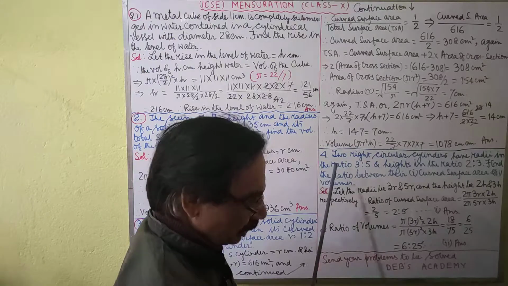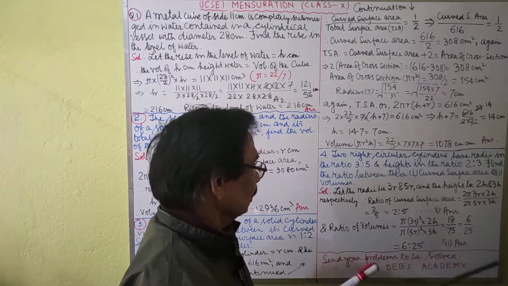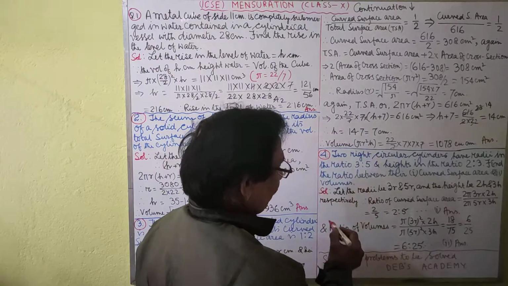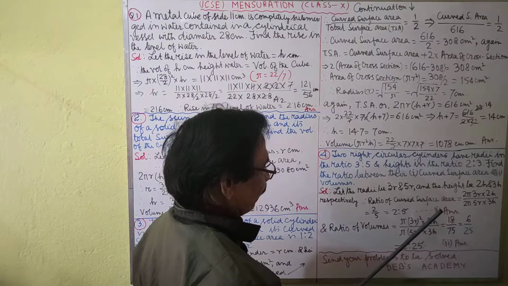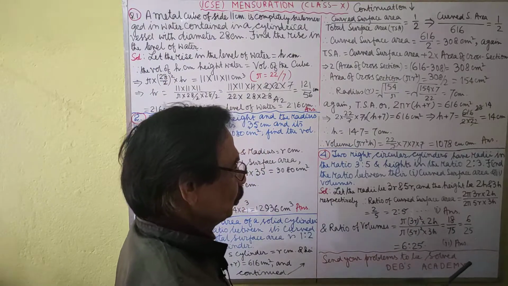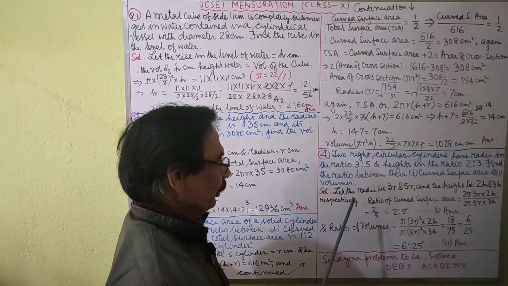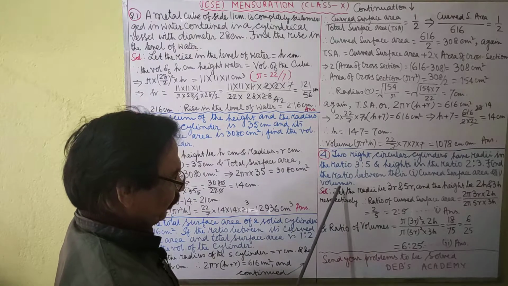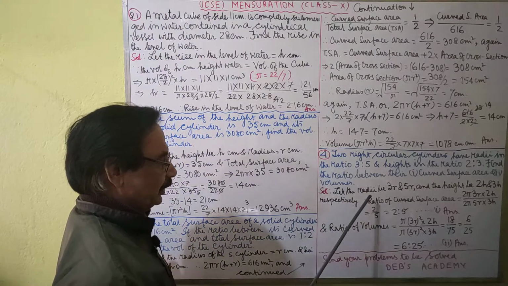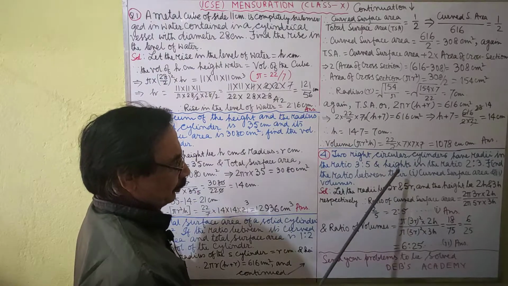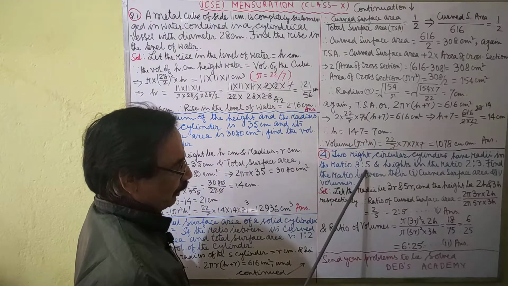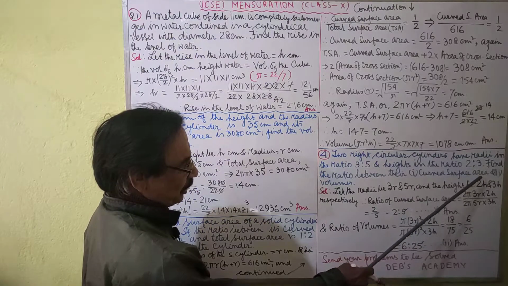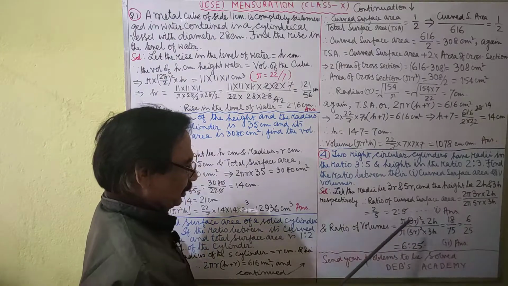Next, the fourth question: two right circular cylinders have radii in the ratio 3:5 and heights in the ratio 2:3. Find the ratio between their curved surface areas and the ratio of their volumes. Let the radii be 3r and 5r because the ratio is 3:5, and the ratio of heights is 2:3, so the heights are 2h and 3h.